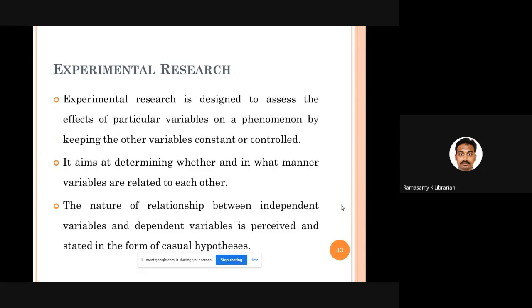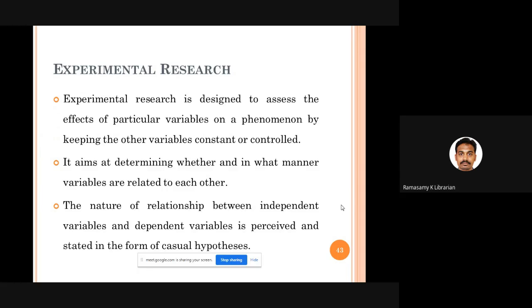For example, take one variable called gender, and another variable called number of hours spent on a mobile phone. You want to find out the effect of the respondent's gender on the duration of using a mobile phone. But we are not bothering about all other variables that may influence the use of mobile phones. That kind of study is called experimental research.